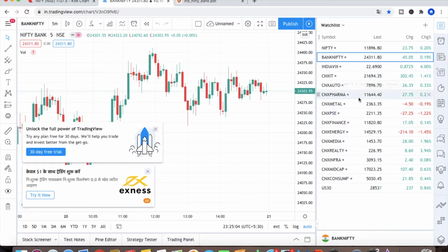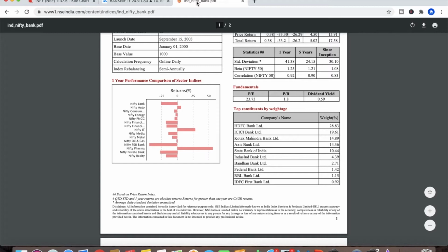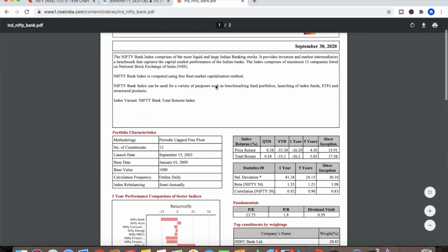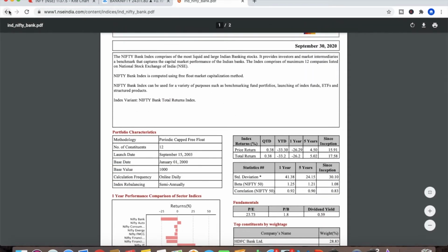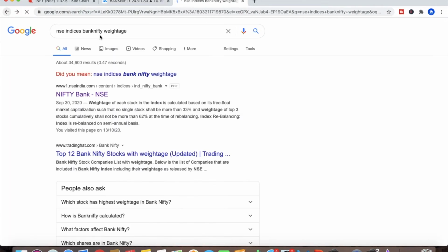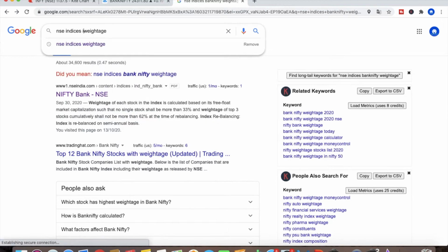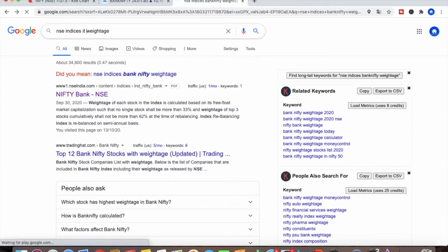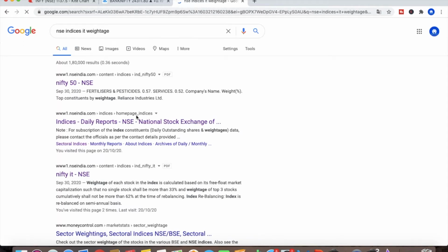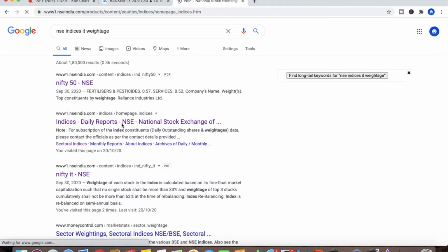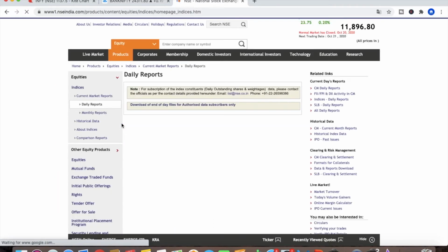So if you want to select any IT stocks, you first have to see which companies come under IT. For that you can Google IT indices, and in this you can see which stocks are coming under the IT sector.